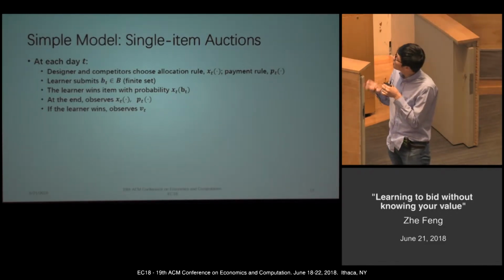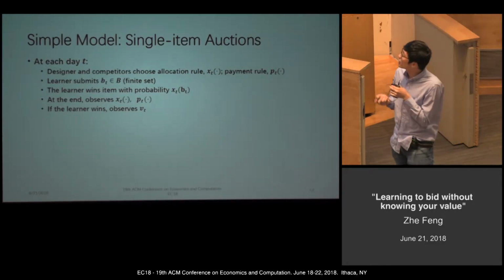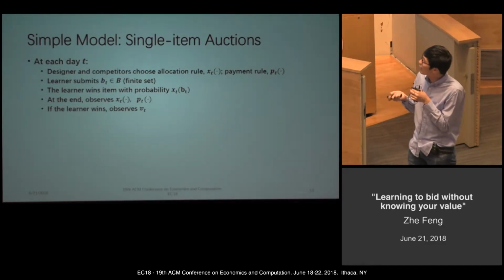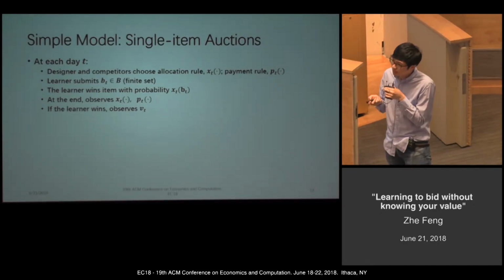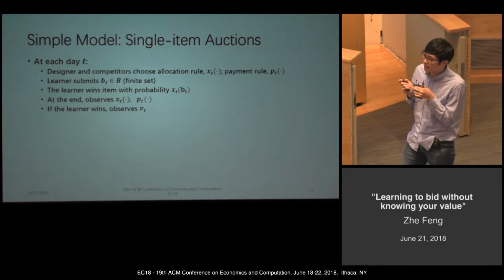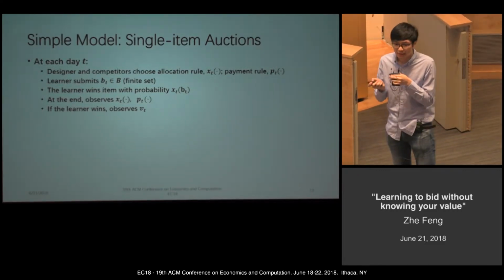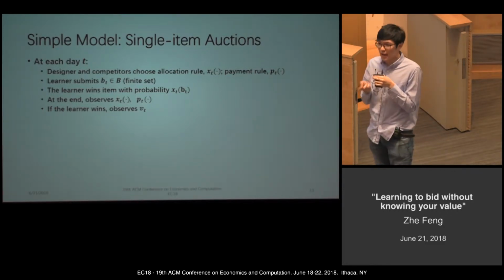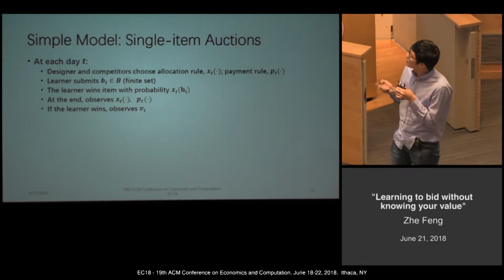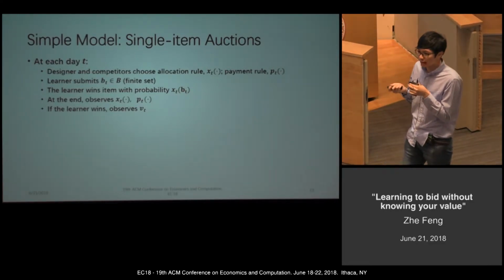So we can use a very simple model to capture this previous, somewhat complicated example. Here we focus on the single item auction. Every day, the designer and a competitor will choose the allocation rule and payment rule. The learner will submit a bid from a finite set, and the learner wins this item with probability x_t. At the end, the learner will observe the allocation rule and payment rule, and if the learner wins this item, he will also observe the valuation.